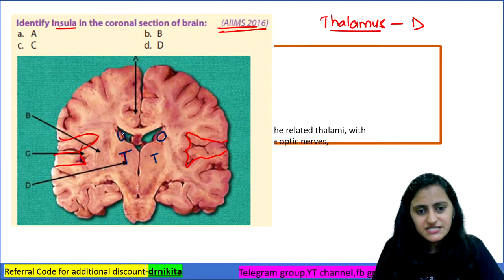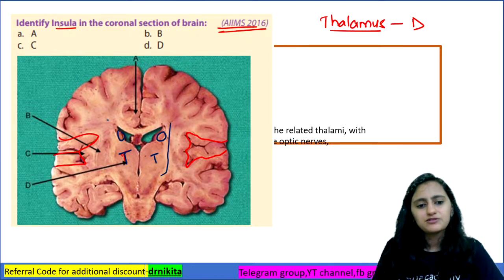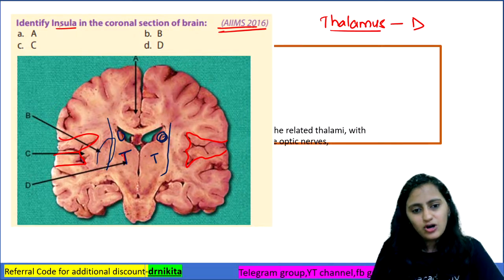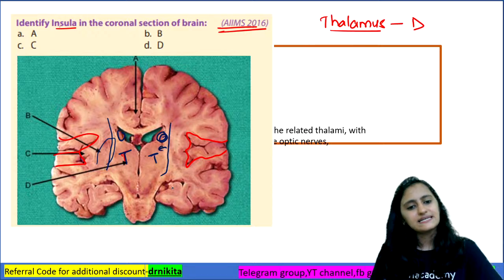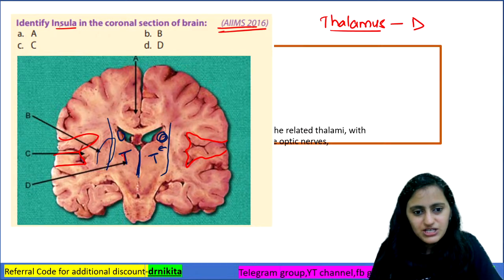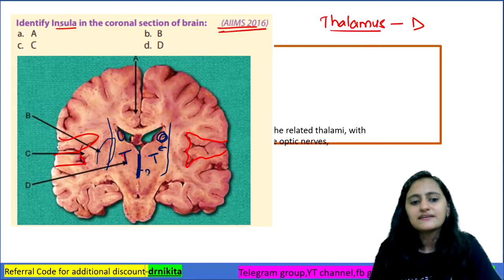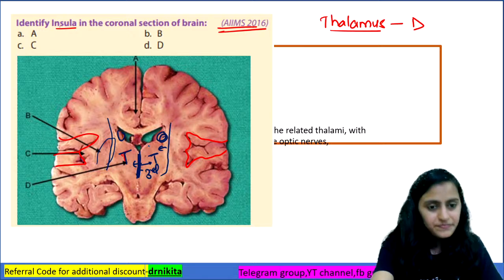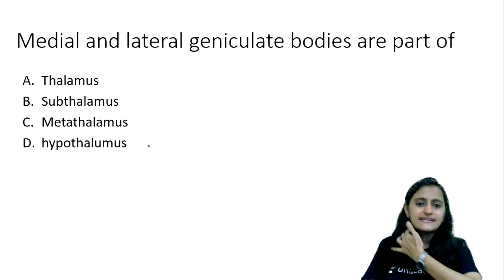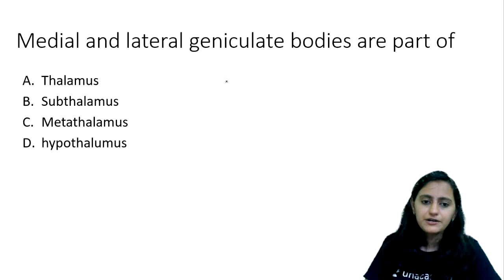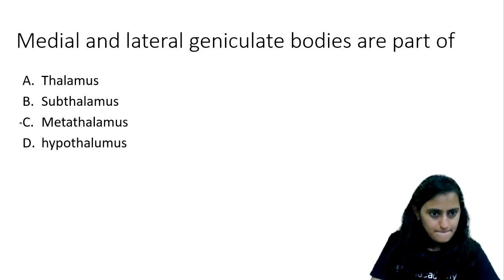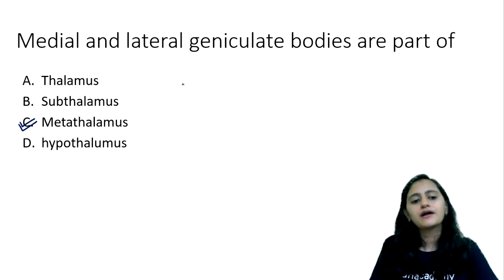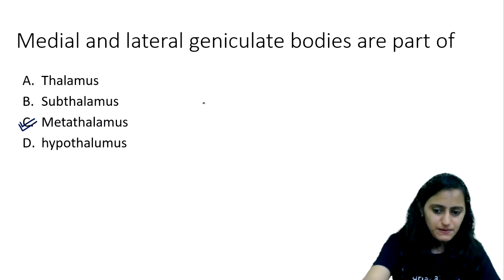You can see the caudate nucleus here. You will see the internal capsule going here, and this is where you have the lentiform. So caudate and thalamus are present medially. Is it clear with everyone? And what is this structure? Slit-like structure in the midline. That is your third ventricle. So thalamus is present lateral to the third ventricle. This we have already seen. Medial and lateral geniculate bodies are part of metathalamus.